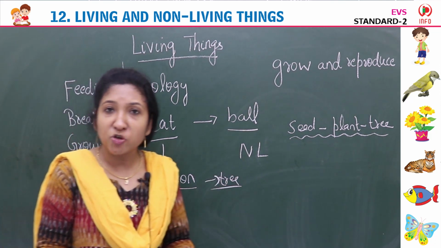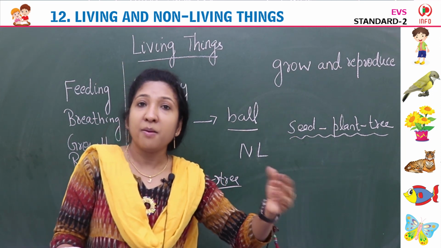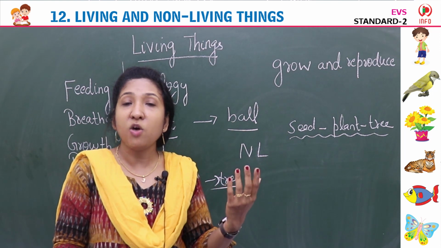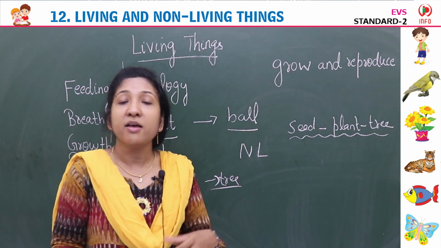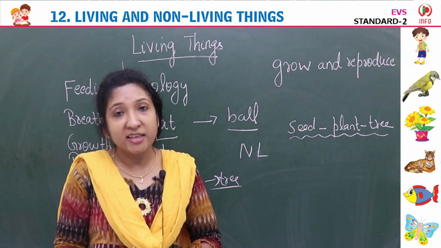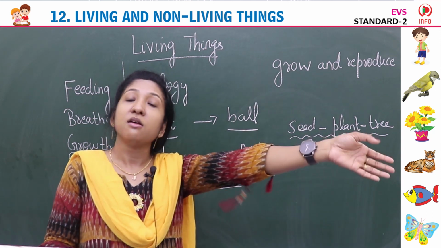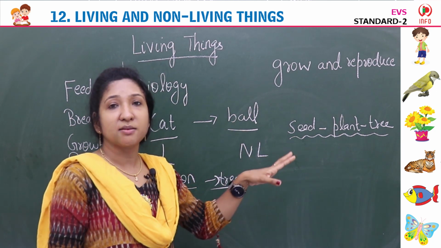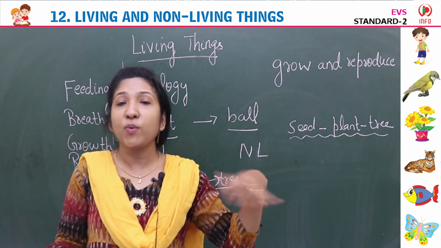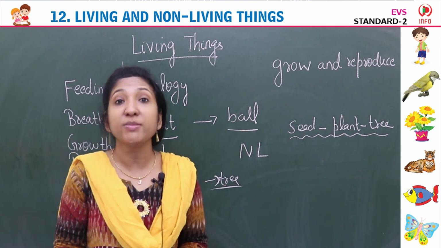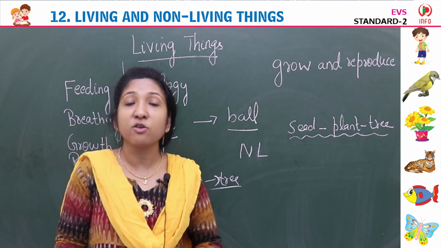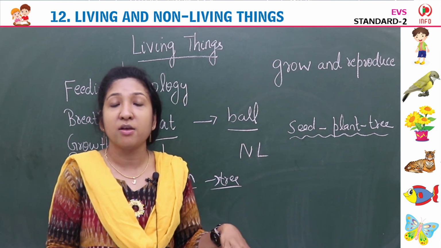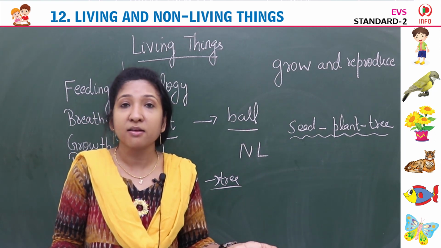We go to the washroom and pass urine and other waste. After food gets digested in the stomach, living things excrete, which means they separate the waste from the body. Animals also do that.